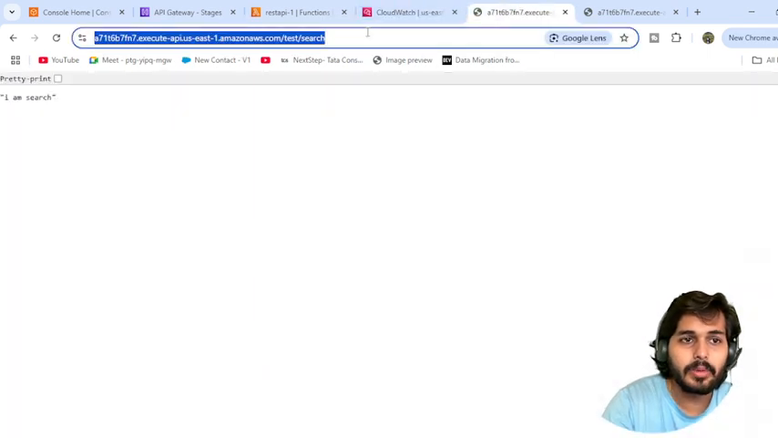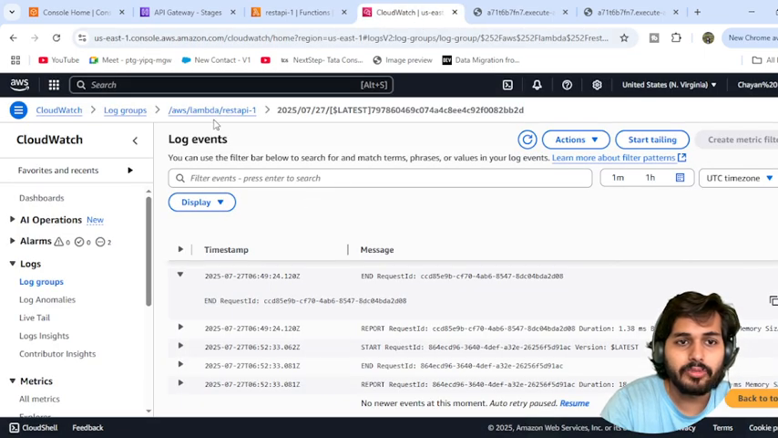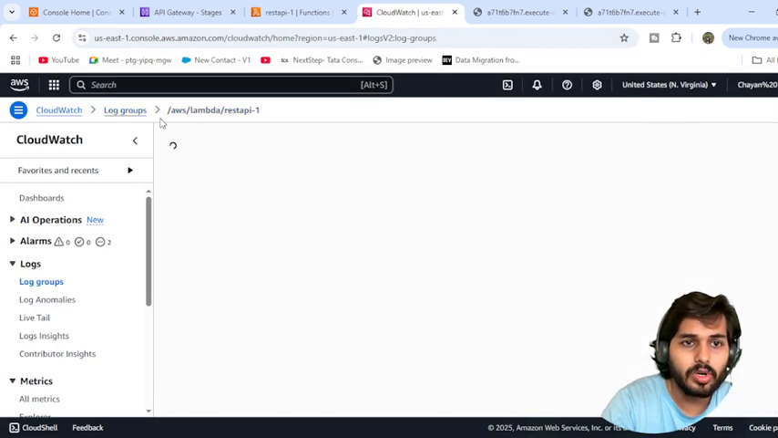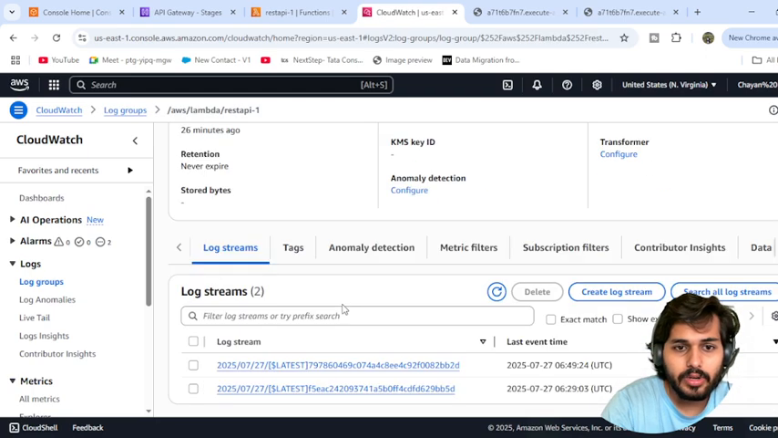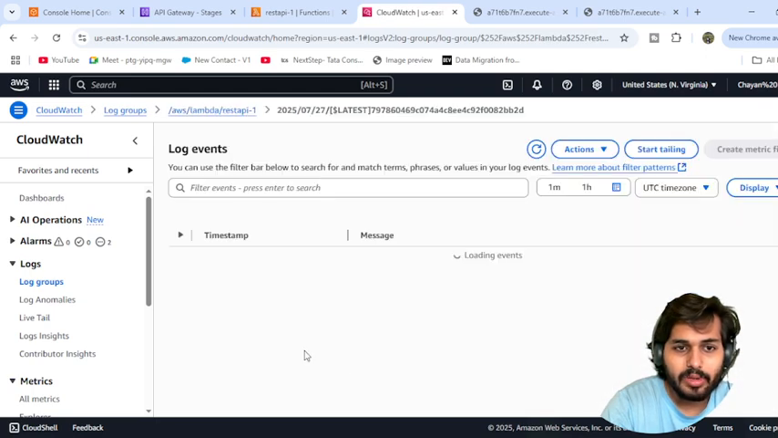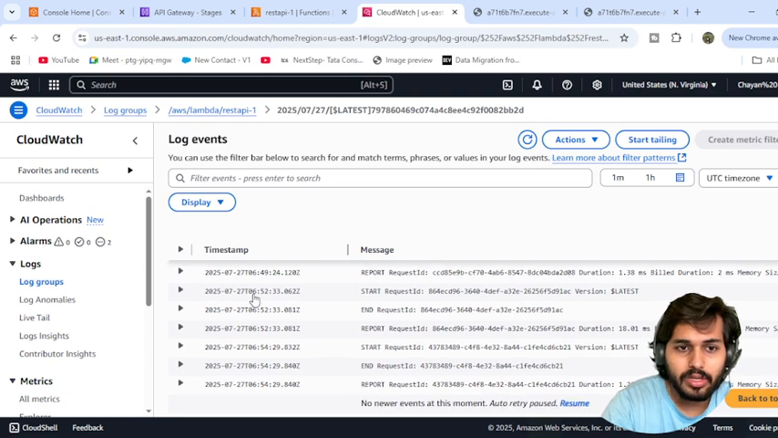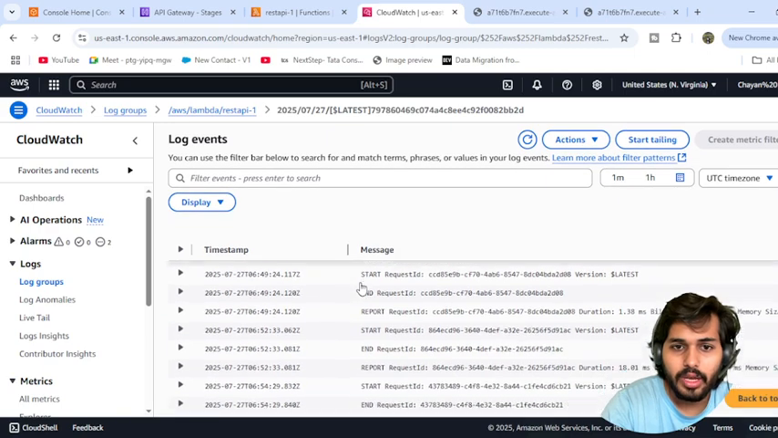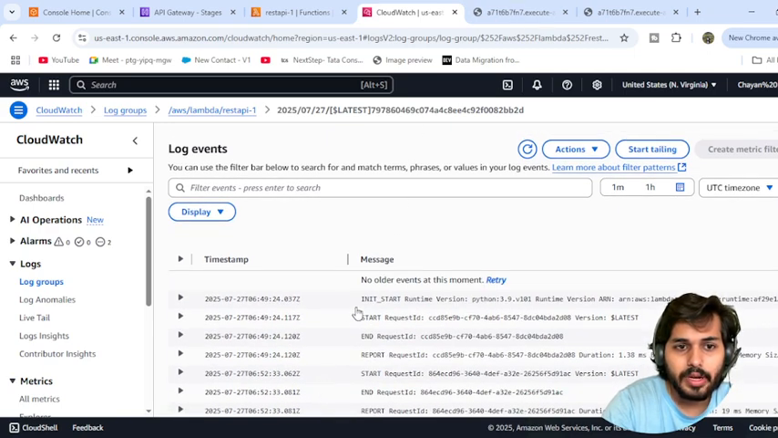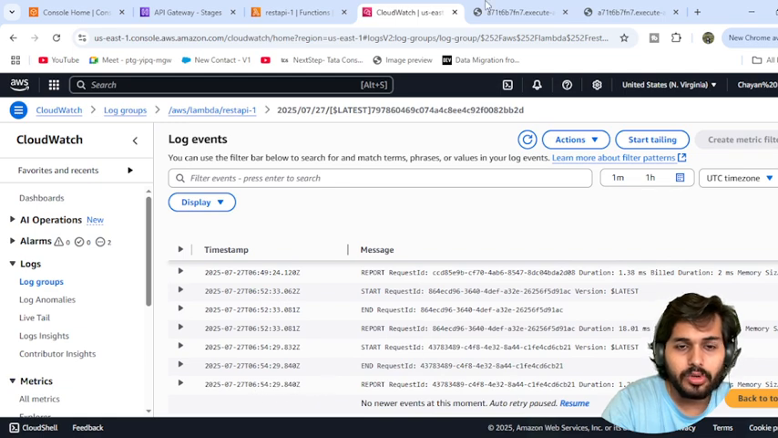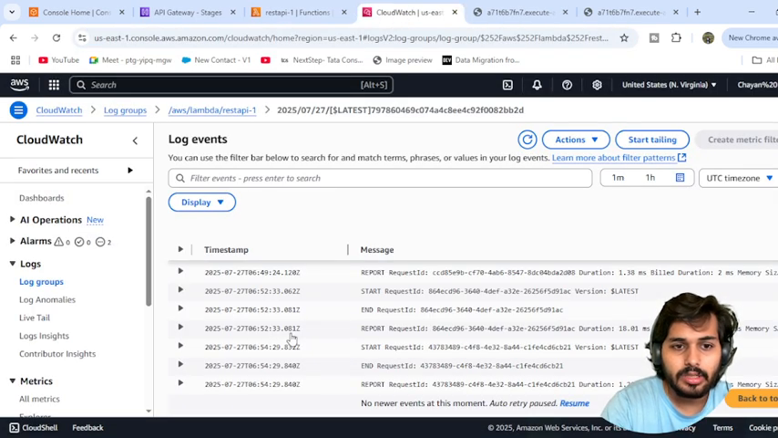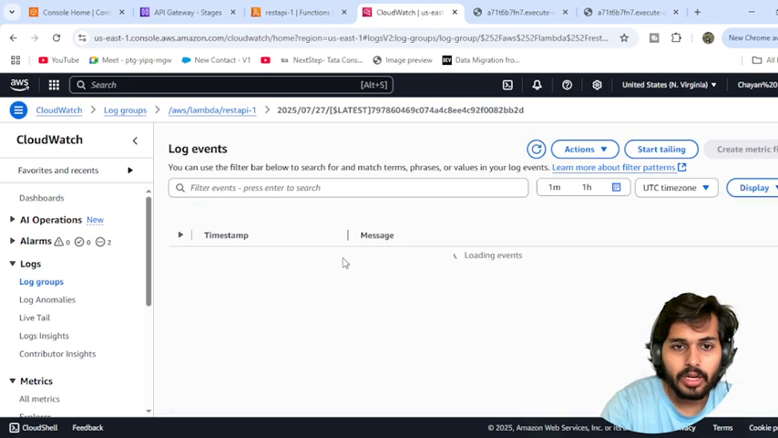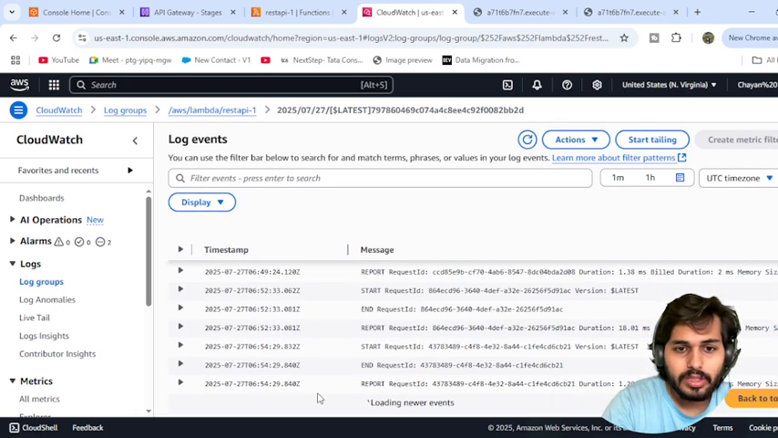If you hit the search part again, it will come up with more log groups. We are talking about the API REST one. Same here, you can check it out. These are the timings being shown. Let's quickly copy, quickly paste, and hit enter again. If you refresh once more, more logs are getting generated in this way.